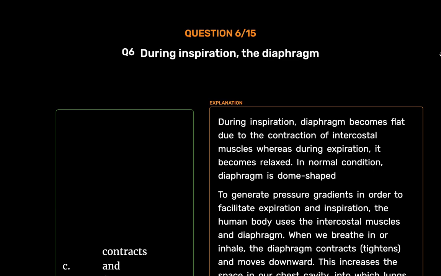This increases the space in our chest cavity, into which lungs expand. When we exhale, the diaphragm relaxes and moves upward, and the intercostal muscles also relax, reducing thoracic volume.